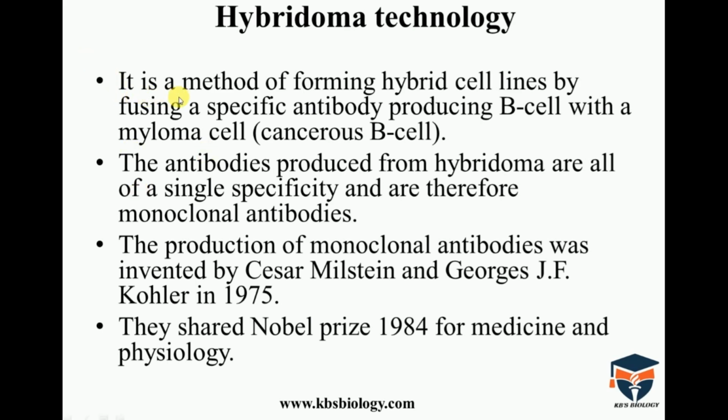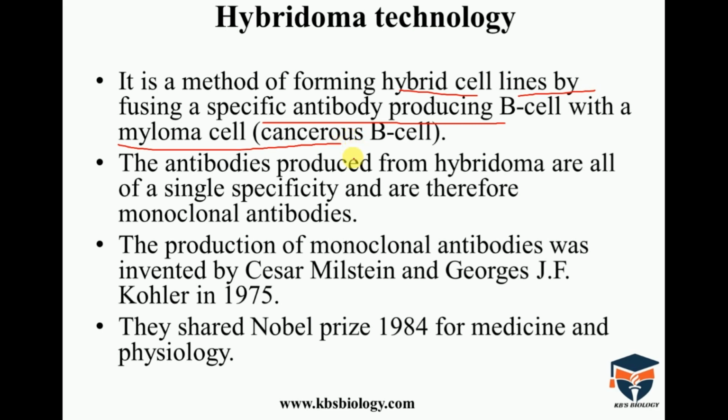It is a method for forming hybridoma cells, or hybrid cell lines, by using a fusion of specific antibody-producing B cells, capable of antibody production, with myeloma cells. Myeloma cells are cancerous or malignant cells, which means they are capable of uncontrolled growth.